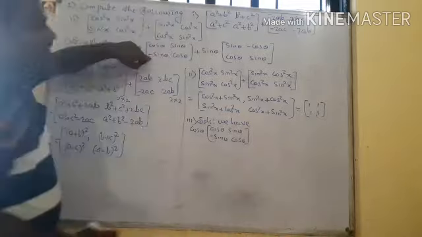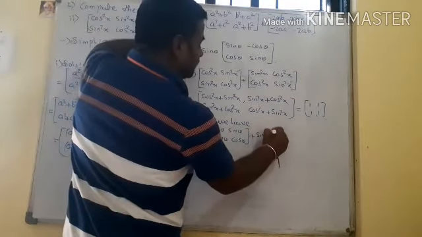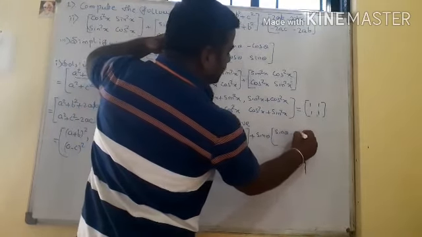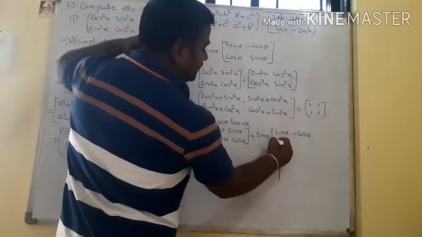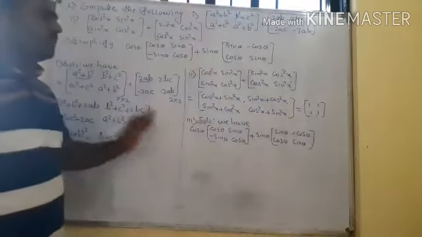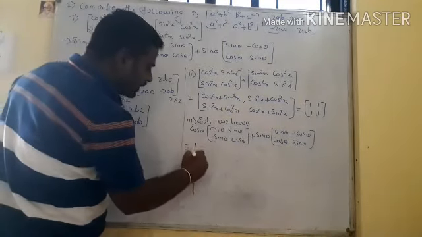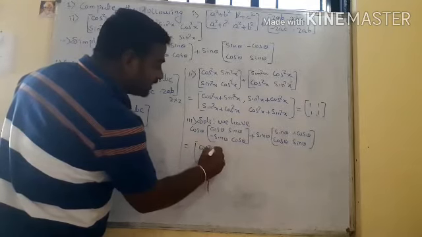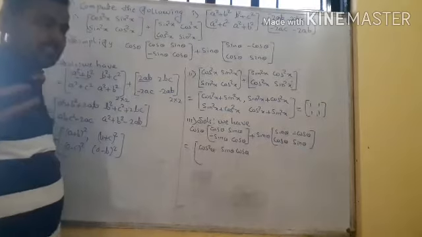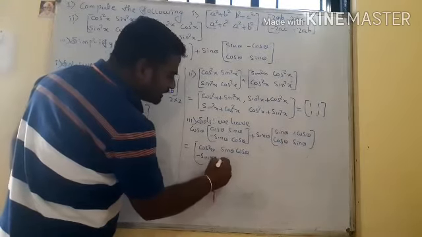Plus sin theta in the bracket: sin theta, minus cos theta; cos theta, sin theta. This is the given equation. First multiply the scalars through all terms. What happened? Cos square theta, sin theta cos theta, multiplying the first row, minus sin theta cos theta.